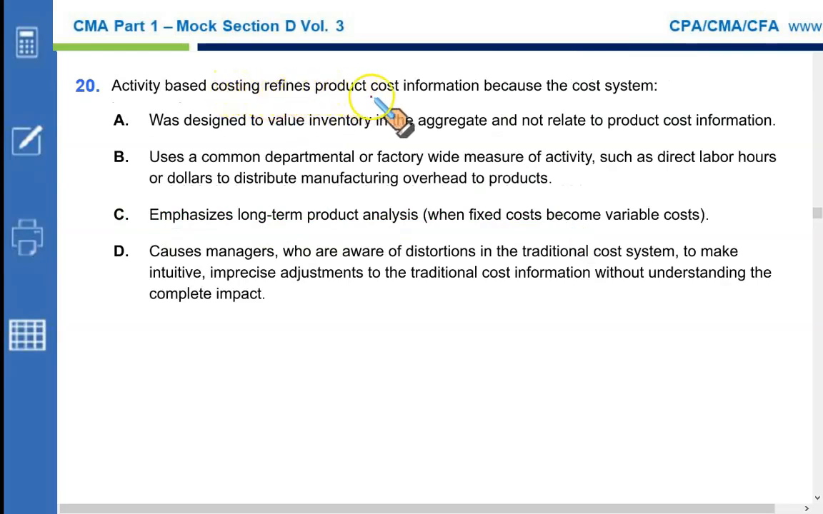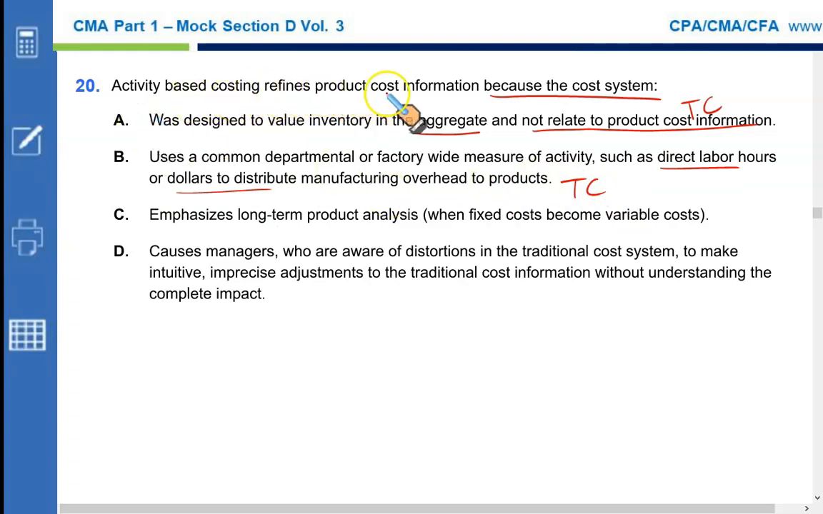Activity-based costing refines product cost information because the cost system was designed to value inventory in the aggregate and not relate to the cost of information. This is true for traditional costing. This is not the feature of ABC. B. Uses a common departmental or factory-wide measure of activity such as the direct labor hours or dollars to distribute the manufacturing overhead to product. This is again true for the traditional costing. It is not a feature of ABC.